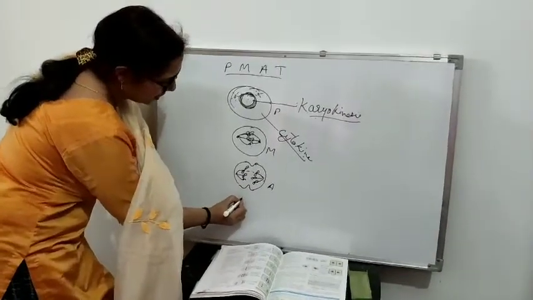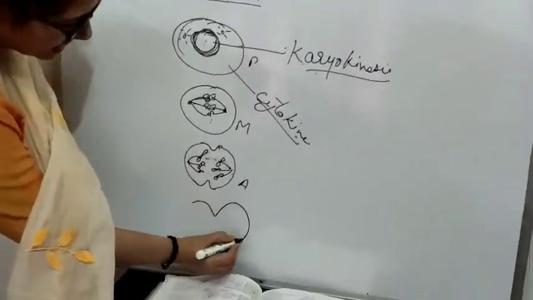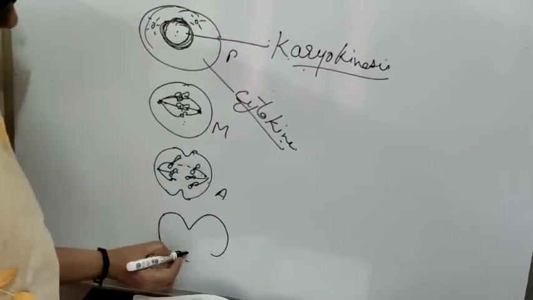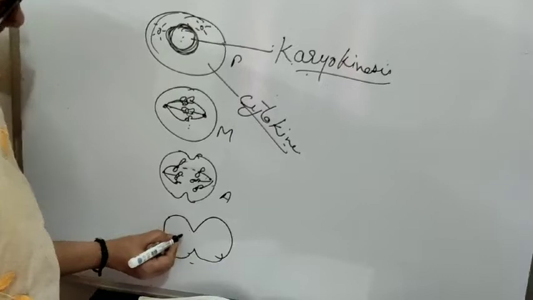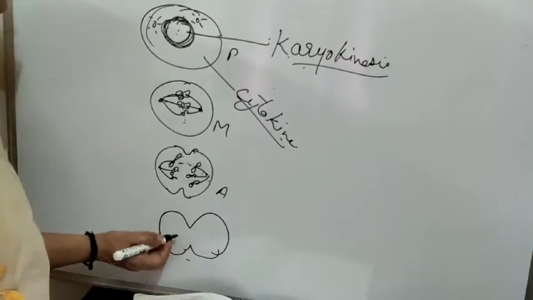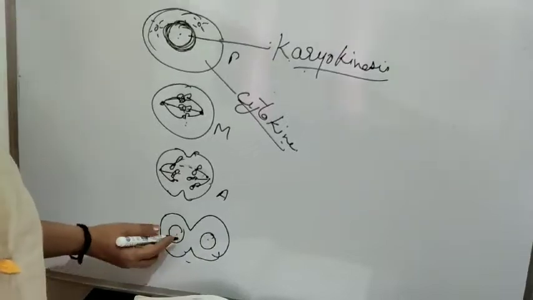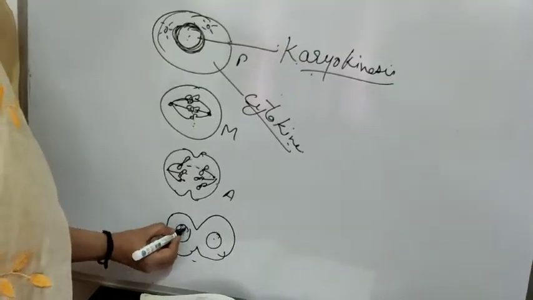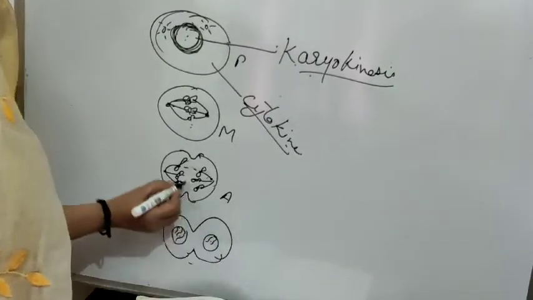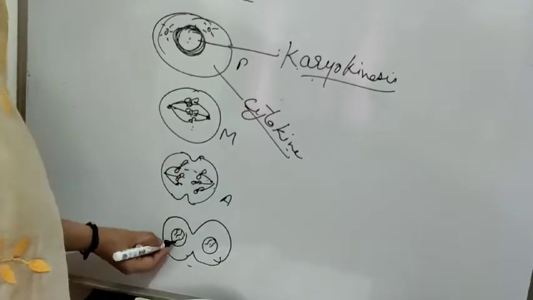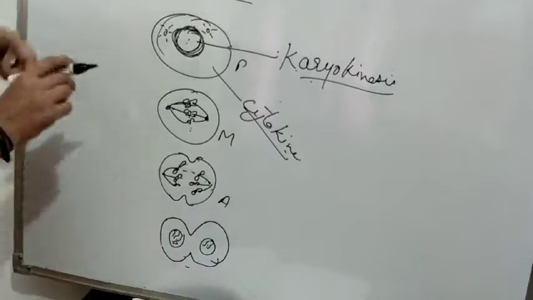And in the last, telophase, you can see that the furrow has widened more, and the furrow is coming nearer, and we have 2 separate nuclei. The nuclei are divided, and the chromatin fibers are now lying in them, because the chromosomes have again uncoiled, they have opened, and are again in the form of chromatin fibers.